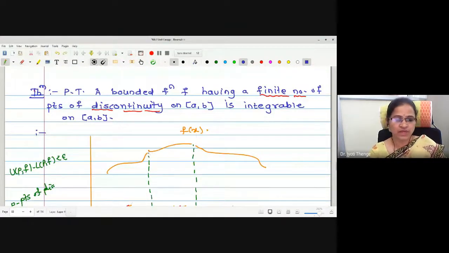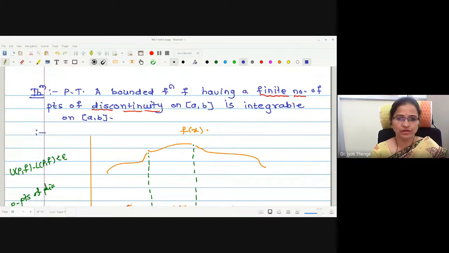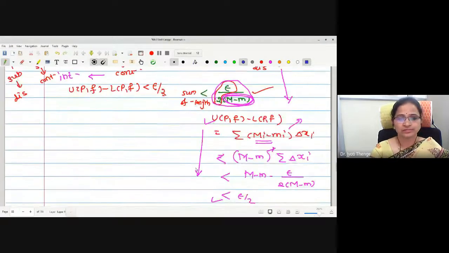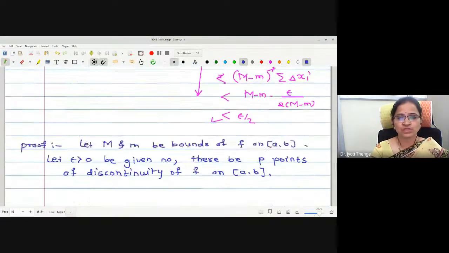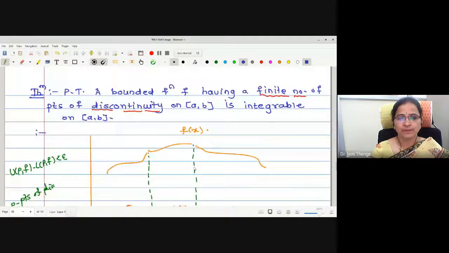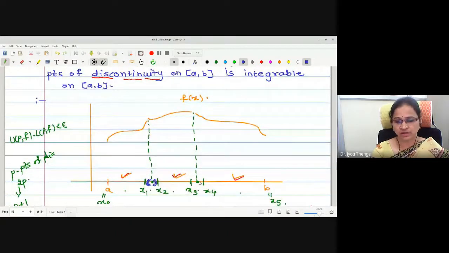The second one we have seen is whenever we have a bounded function having a finite number of points of discontinuity on the given interval, then also the function is integrable. To prove this, whatever finite points of discontinuities we have, all those points are covered in non-overlapping subintervals.